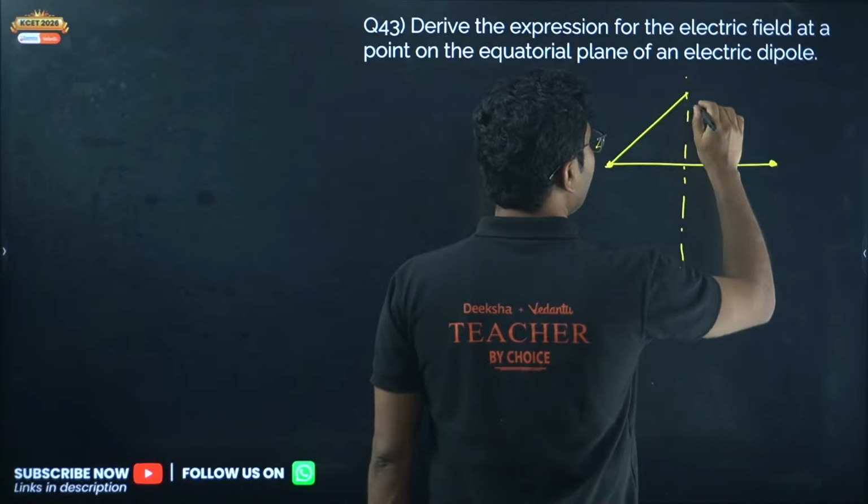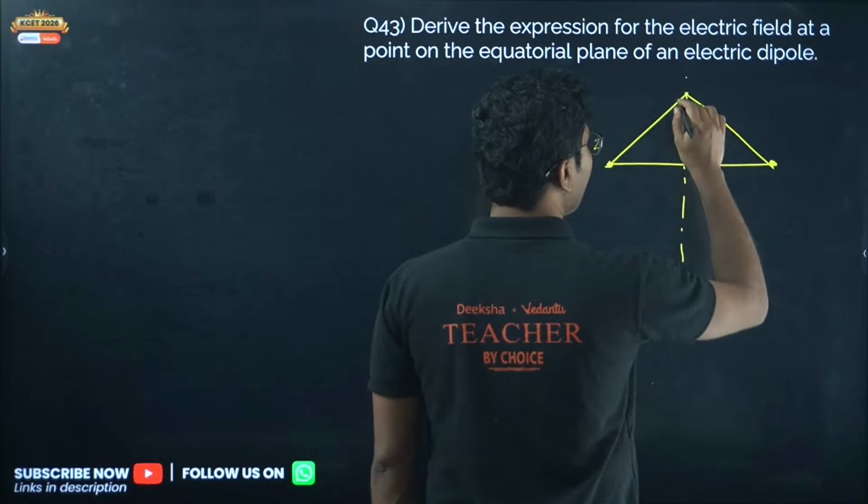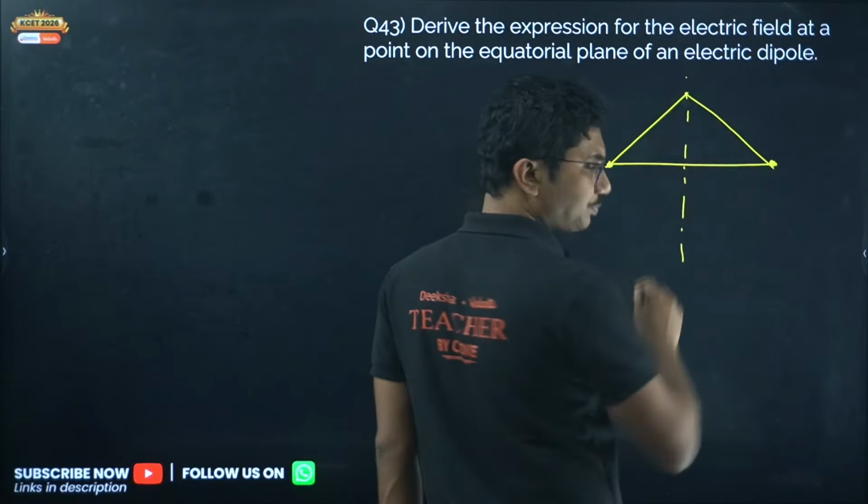So, electric field on the equatorial plane of a dipole. Asher is saying numericals. Numerical I will be doing obviously. Basavaraj is saying numericals. Asher is also saying numericals.